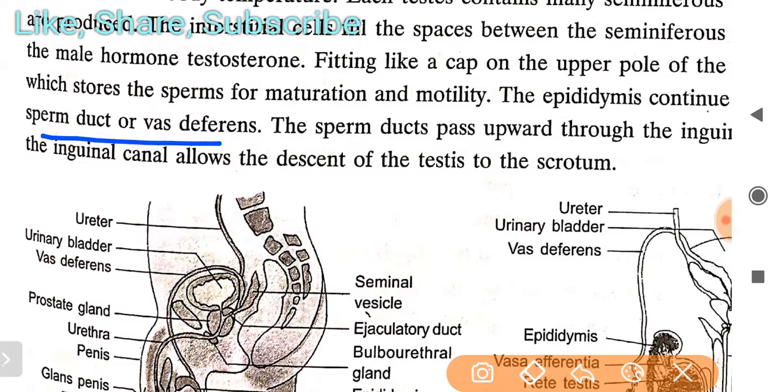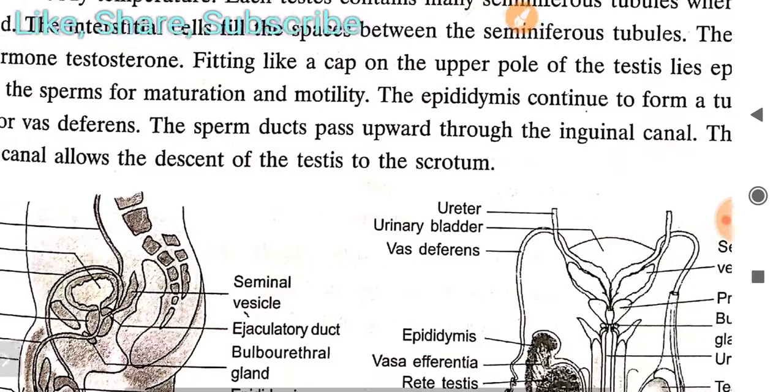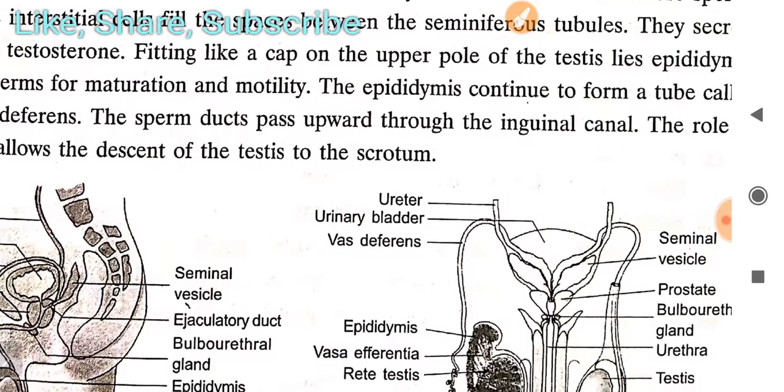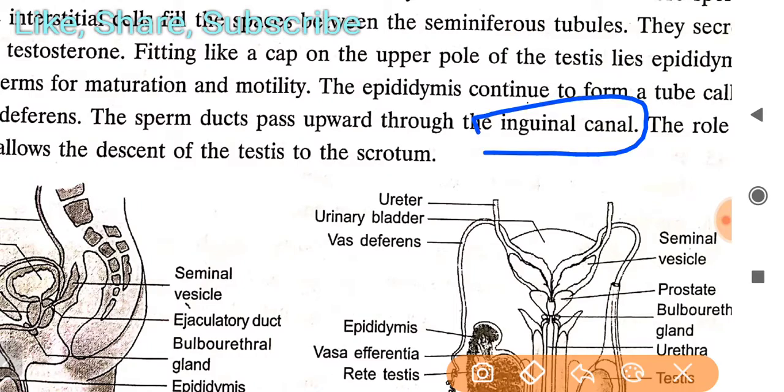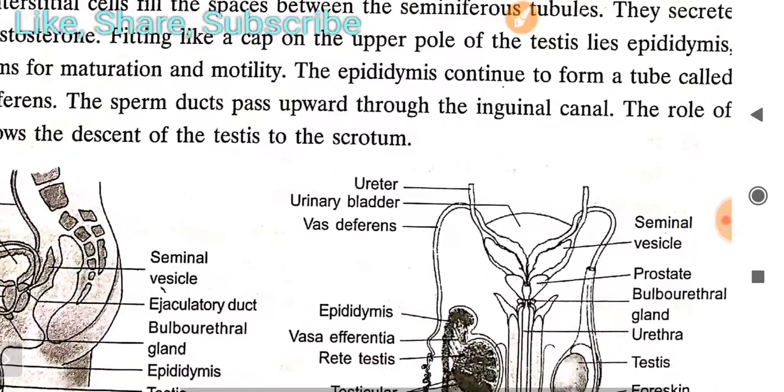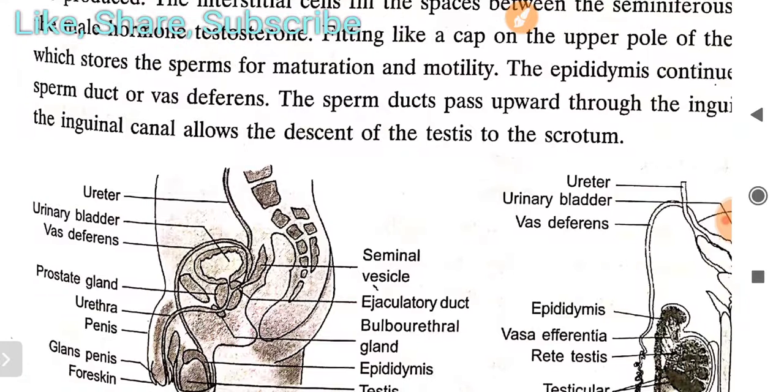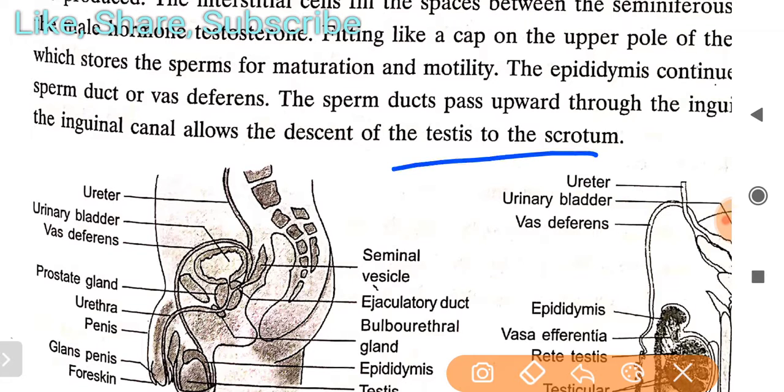Then the sperm ducts pass upward through the inguinal canal. The inguinal canal allows the descent of the testes to the scrotum before the birth of the child, as I was saying to you.